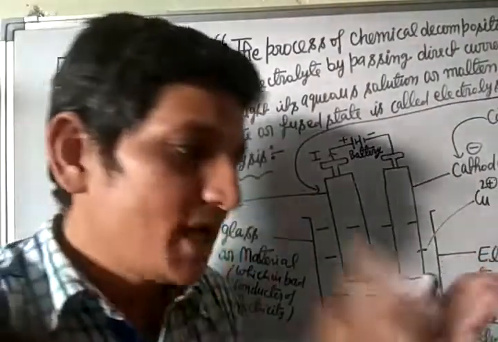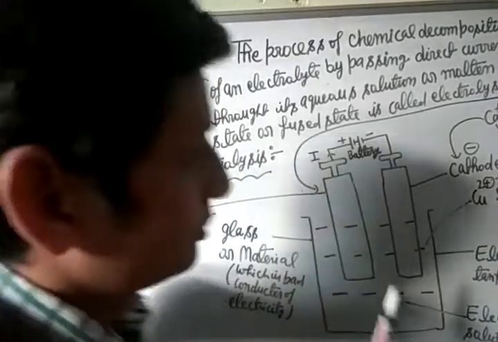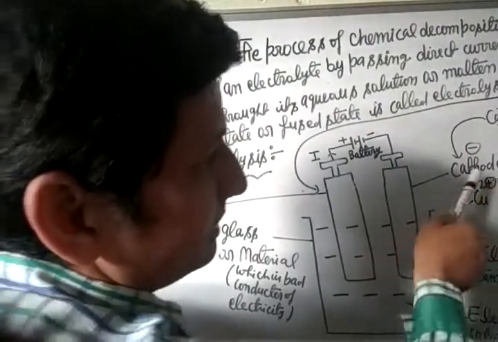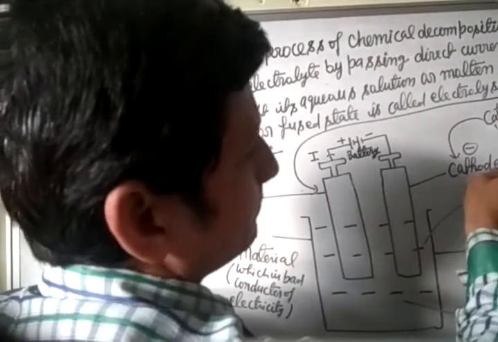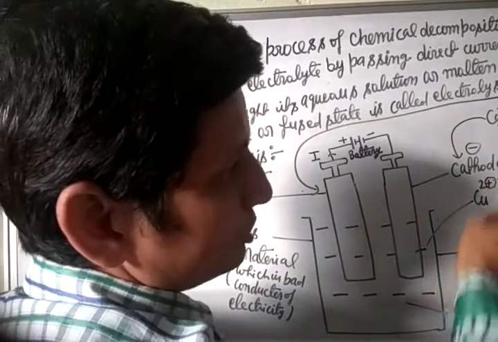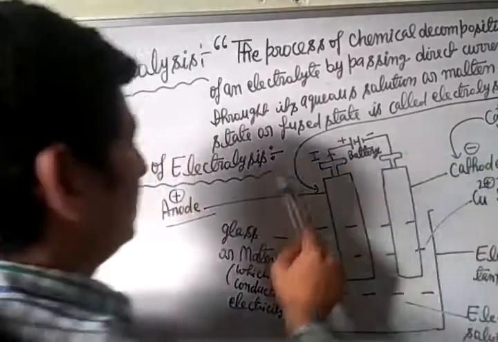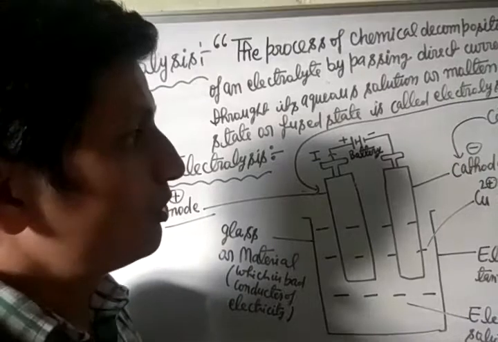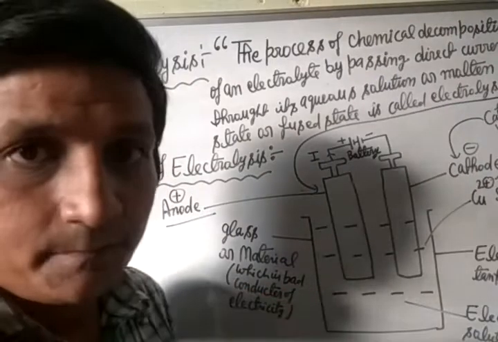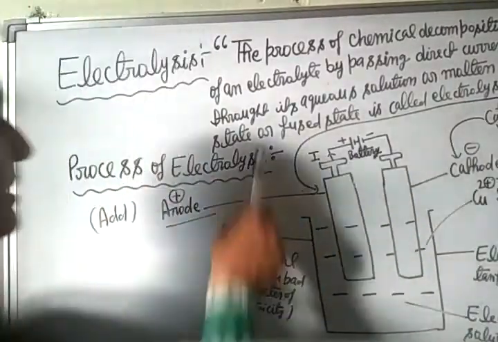Cation, which is positive, moves toward cathode, and anion, which is negative, moves toward anode. This conduction of ions is called ionic conduction or electrolytic conduction, and this process is called electrolysis.